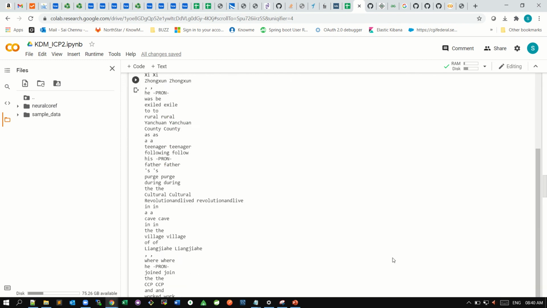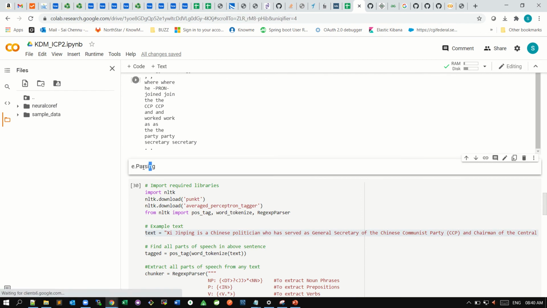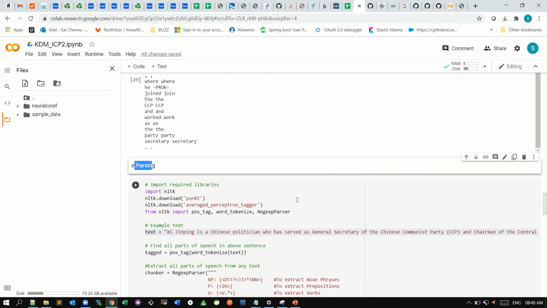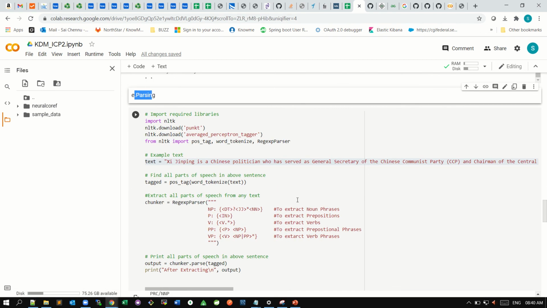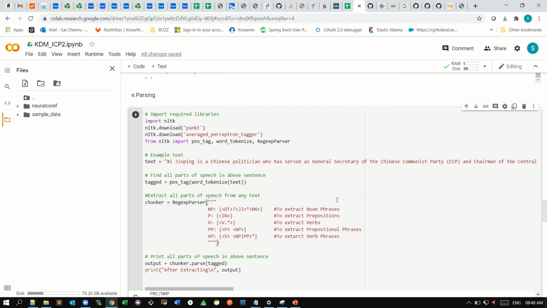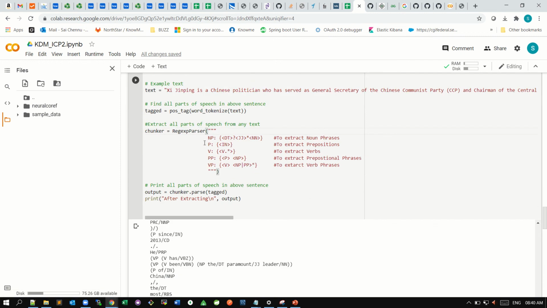And coming to the next part, parsing. Parsing is a technique where it will extract all the parts, and there are many types of parsing. Now I have done parts of speech parsing, where it will show all the nouns. It will extract all the phrases, prepositions, verbs, prepositional phrases, and verb phrases.